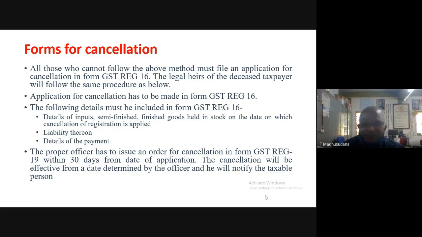After cancellation of registration, what is your liability? Next, details of the payment. The payment details are to be enclosed. So this information should be included in Form GST REG 16.